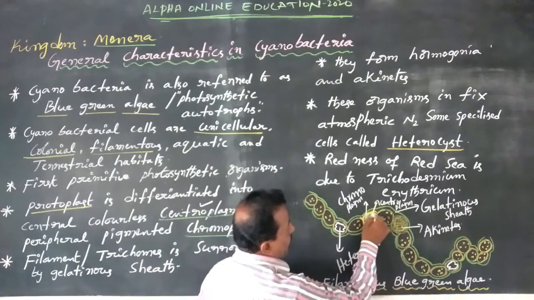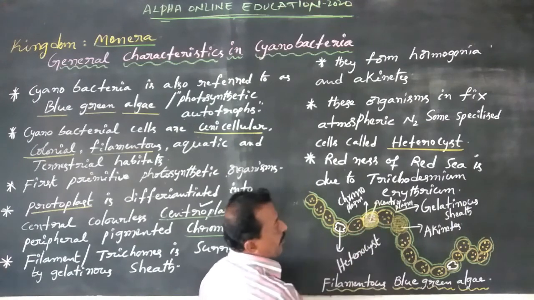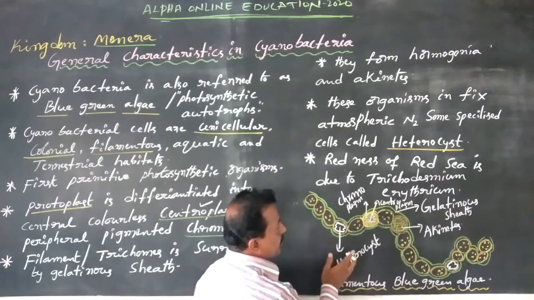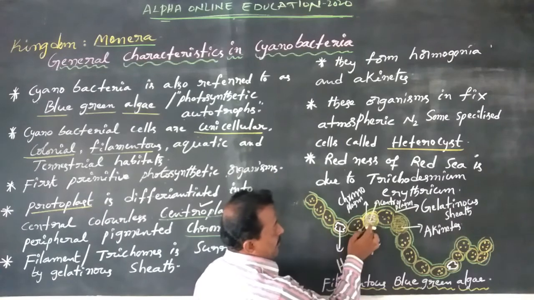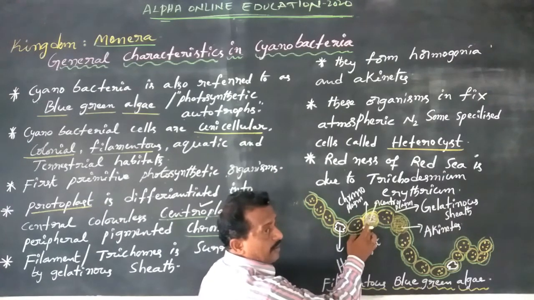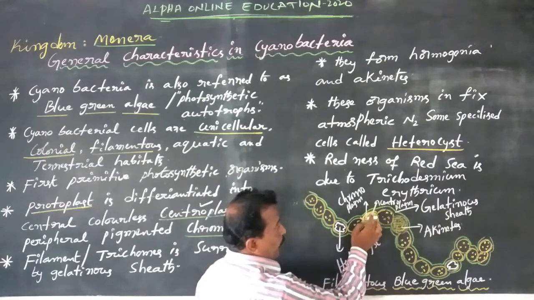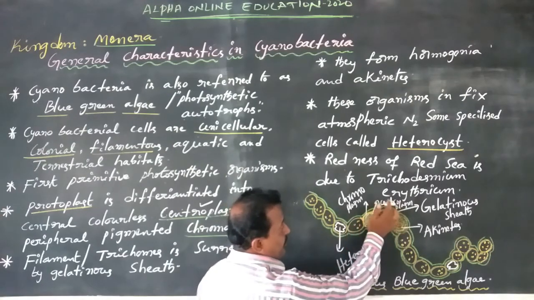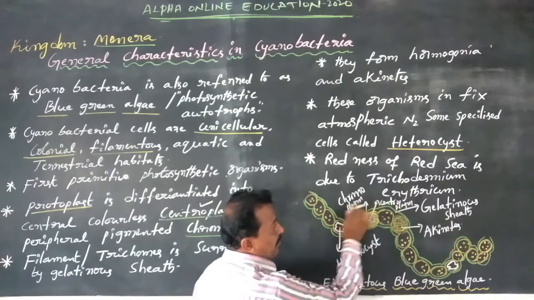Now dear students, in cyanobacteria or blue-green algae the protoplasm is differentiated into centroplasm and chromoplasm.